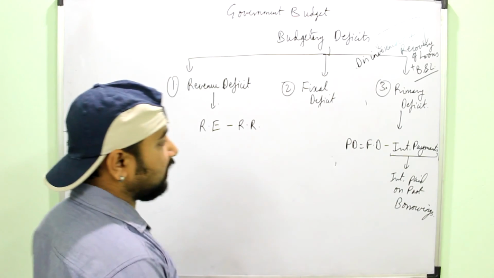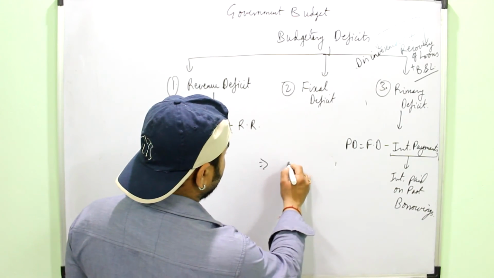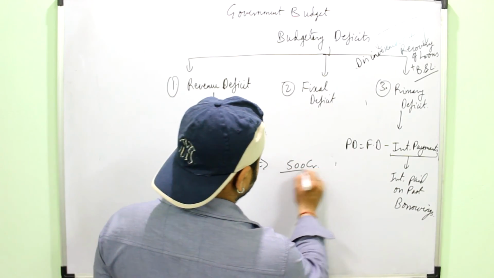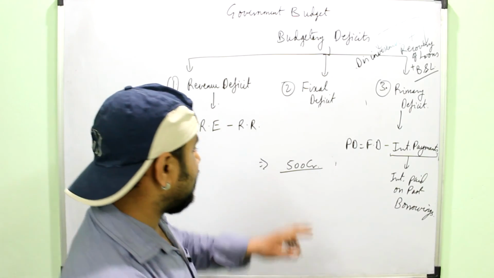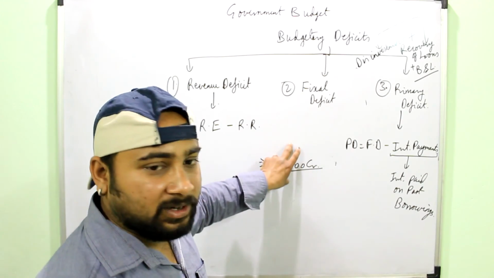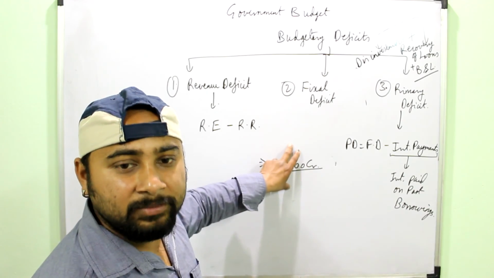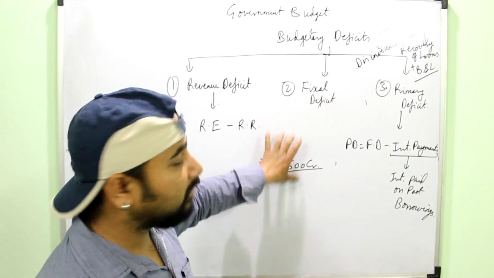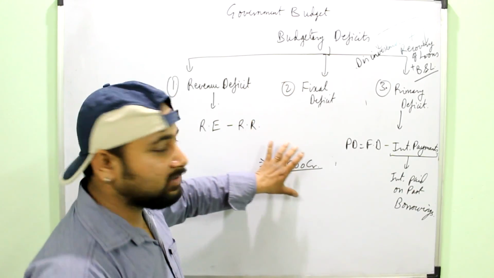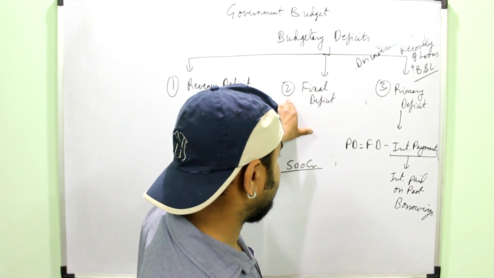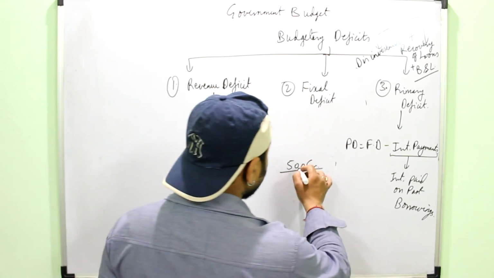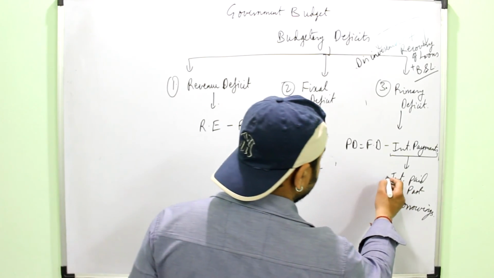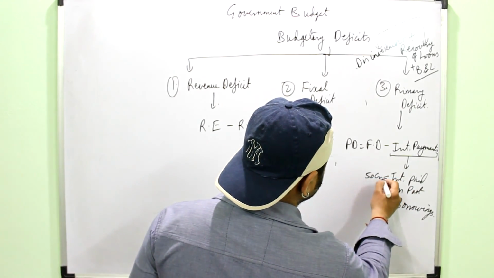For example, suppose the fiscal deficit is coming out to be 500 crores. So you would think that the government has invested 500 crores from borrowing it from some other source. This is only what fiscal deficit implies, that this much the government has borrowed to meet the deficit. But suppose out of this 500 crores, 50 crores is interest payment.